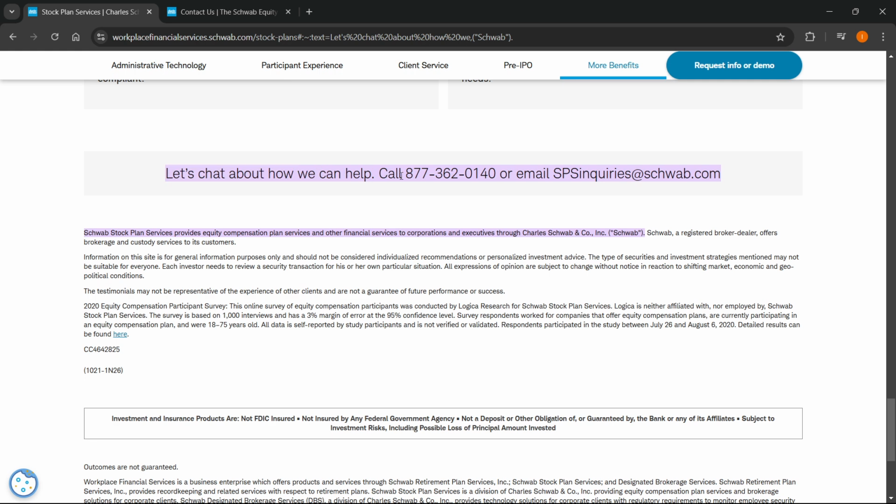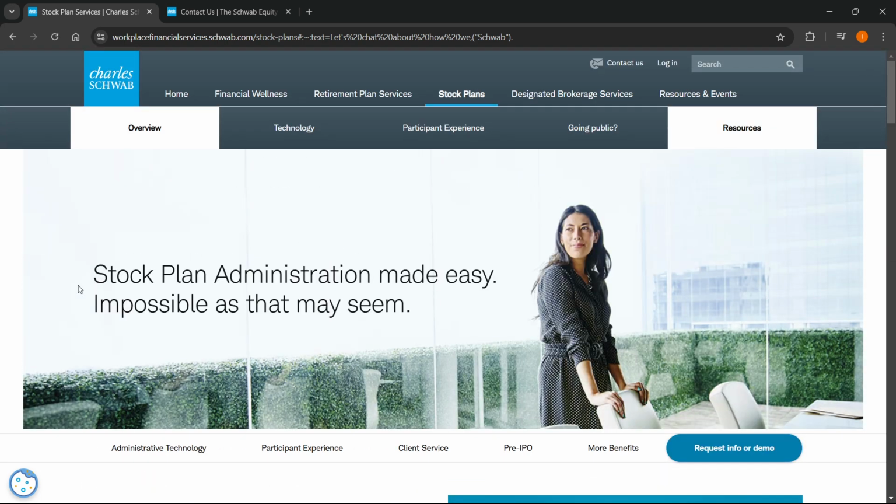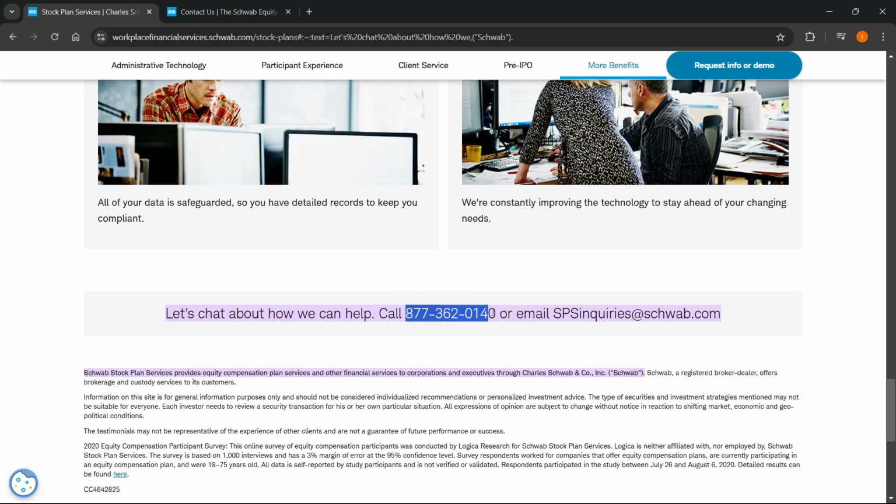can help. Call this number over here, or email this email over here if you want to talk with them and if you have any questions regarding these stock plan services, because as you can see, if I scroll up, this is the stock plan administration website of Schwab. So over here, this is the number you will have to call.